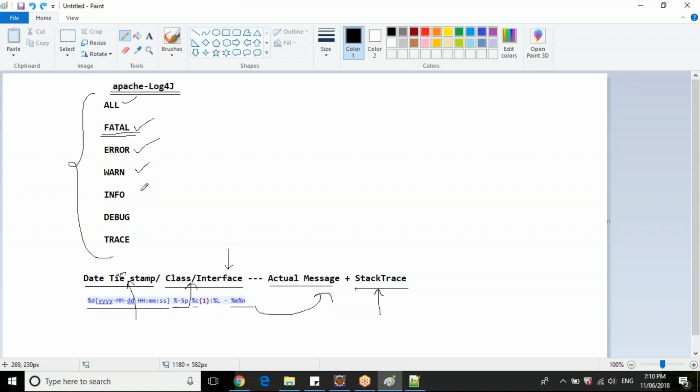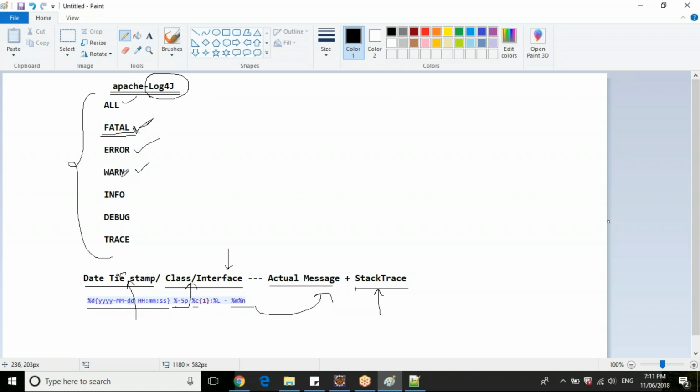So in Apache Log4j there are some log levels. Not only in Apache Log4j, whenever you're implementing any logger, there are other loggers also in the market. There are different levels like fatal, error, warn, info, debug, and trace. These are the traditional log levels which every logger will have. Fatal is the highest level.